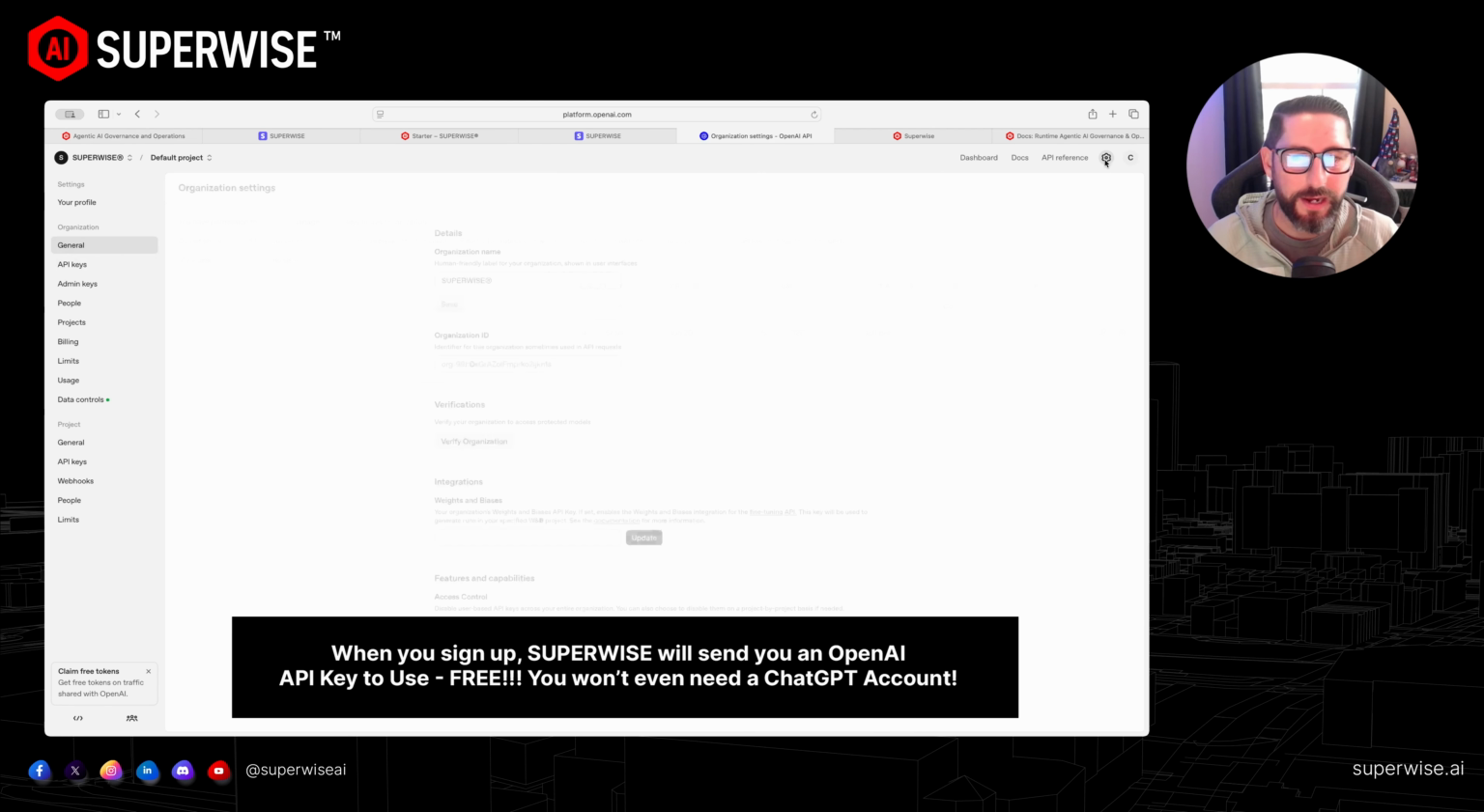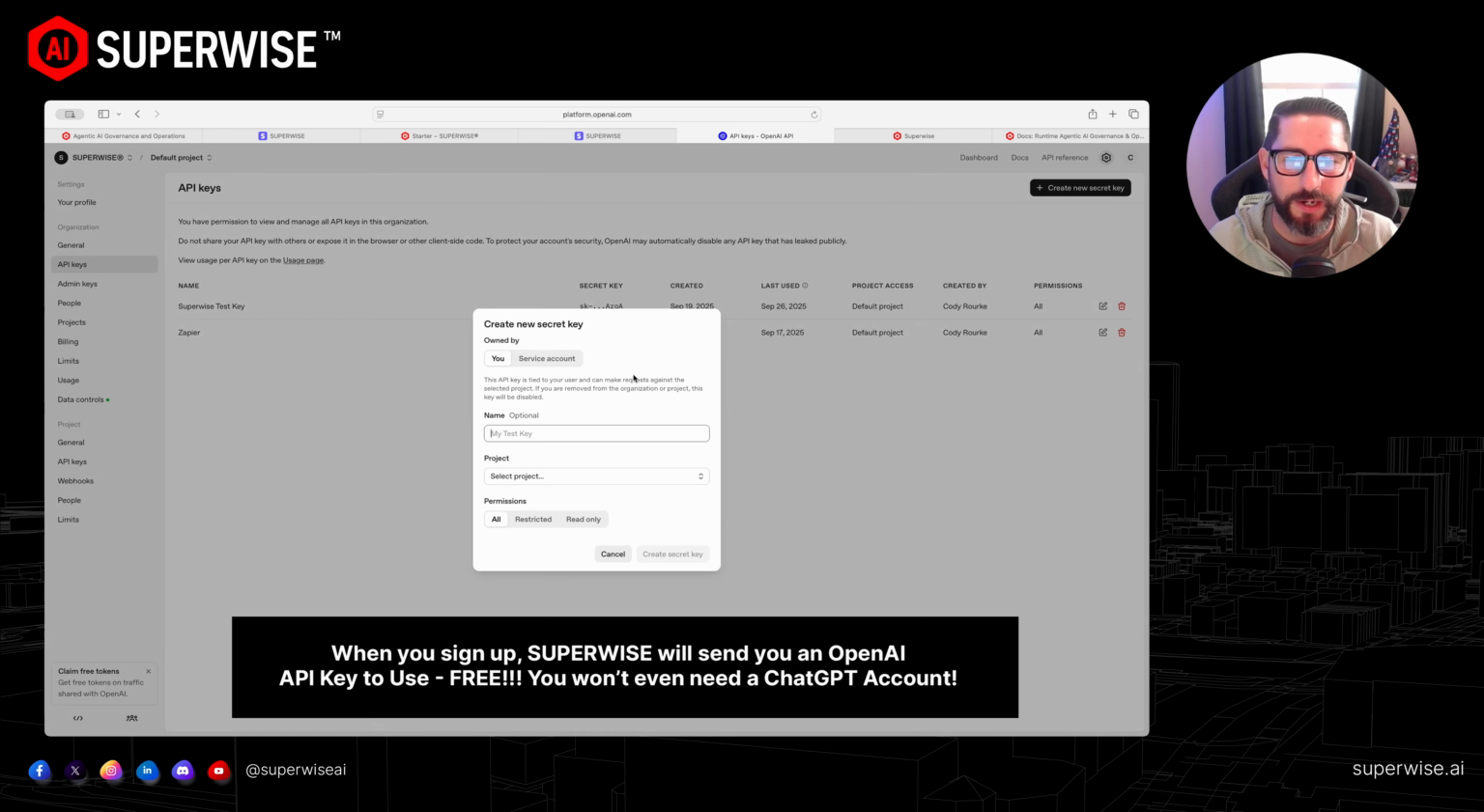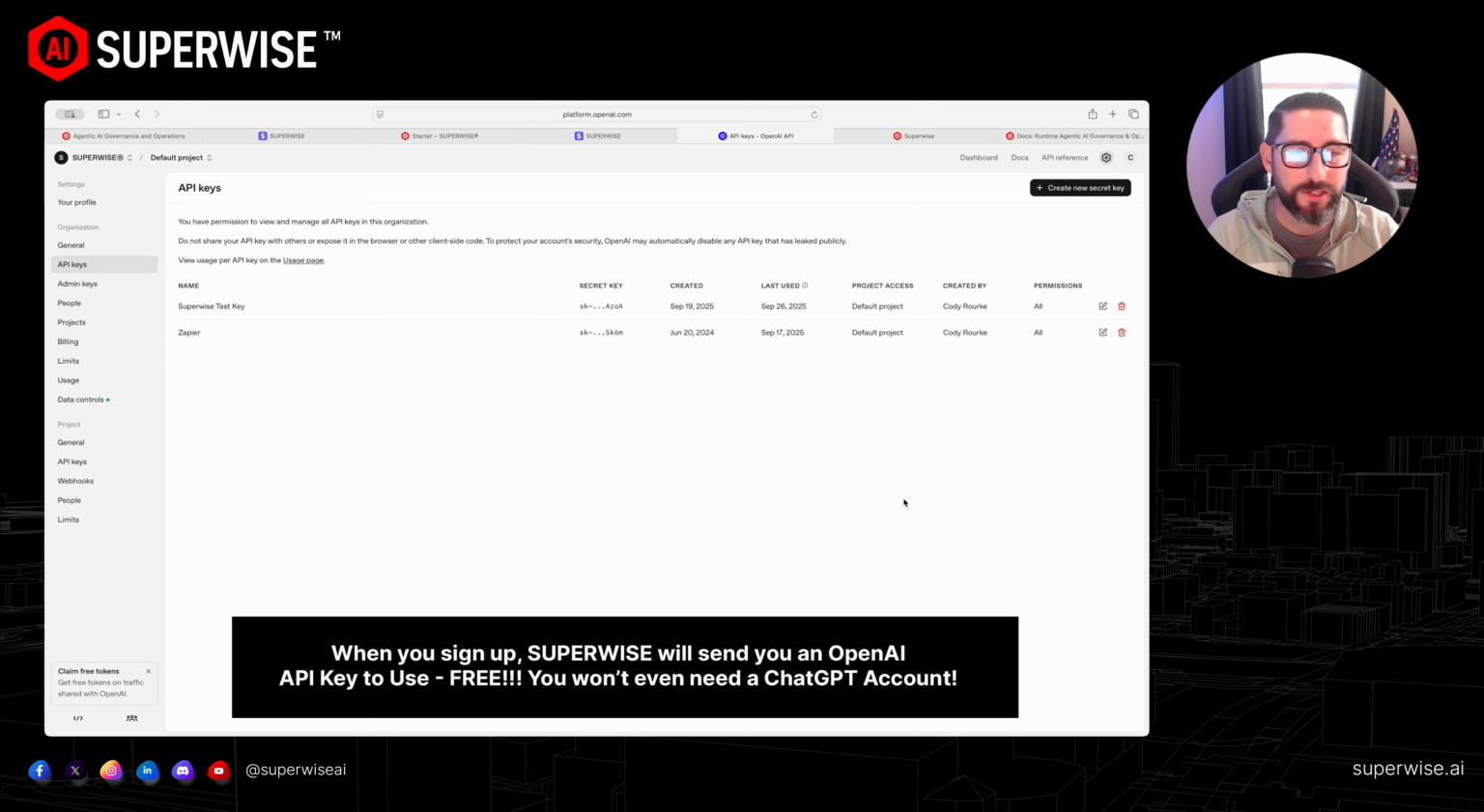So we're going to hit the gear icon. We're going to go over here to grab our API key. I already have a secret test key created, but it's super easy for you to create your own. So just hit create new secret key, give it a name, hit all, create key, copy and paste that and keep it somewhere safe. That's the hardest part about this entire thing, is getting through the ChatGPT OpenAI side.